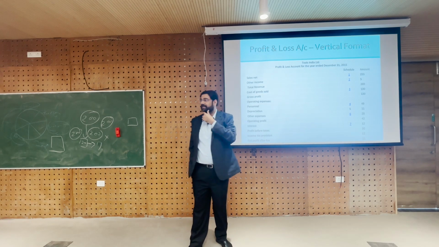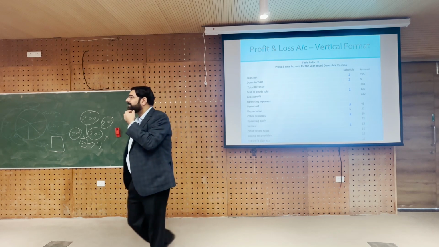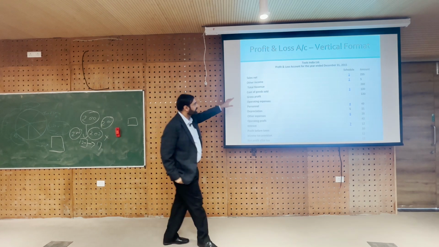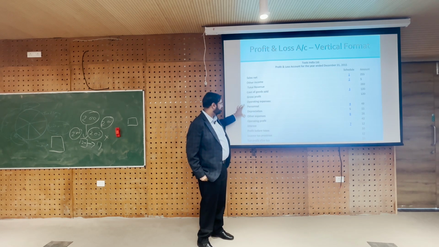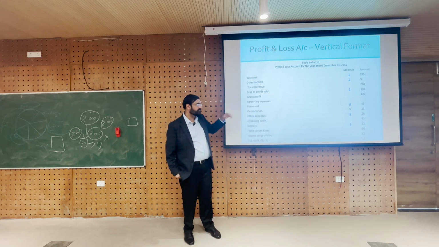Infosys dividend, sale of mangoes, interest on FD, right. So, total revenue is how much? 260. Cost of goods sold is how much? Say in this case assumed 130. So, gross profit is how much? 130, and then we subtract operating expenses, right. Operating expenses is how much?